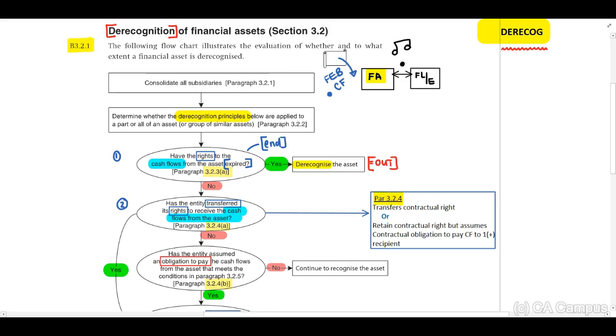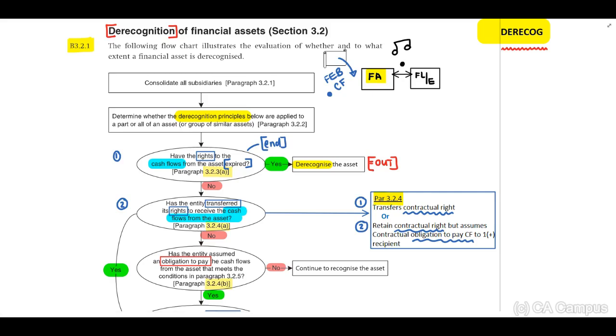They are referring to paragraph 3.2.4. 3.2.4 indicates to us that the transfer can be a contractual right, or number 2, retain the contractual right but assumes the contractual obligation to pay cash flow to another entity.